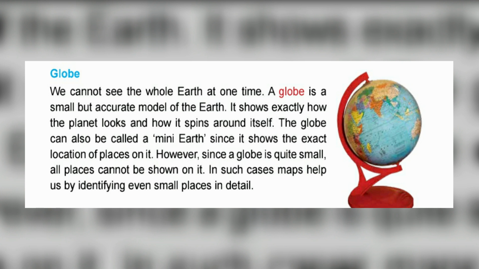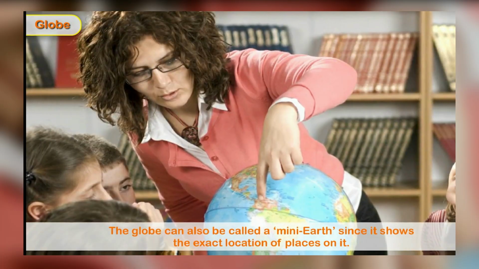However, since a globe is quite small, all places cannot be shown on it. In such cases, maps help us by identifying even small places in detail. I hope all are familiar with the globe. Yes, it is round in shape, that is spherical in shape. On that you can see the oceans and the continents, all the rivers and countries also. We can locate the places on the globe. Better than that, we can locate the places accurately in the map also.